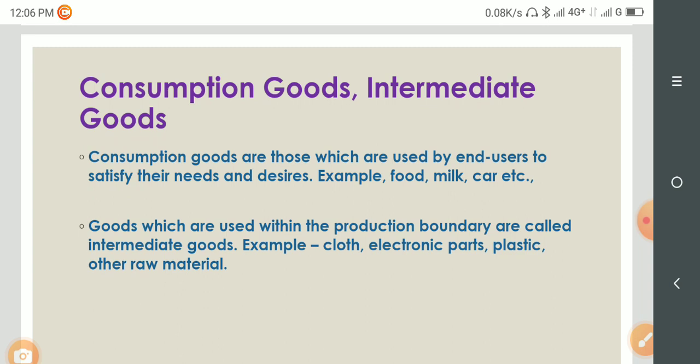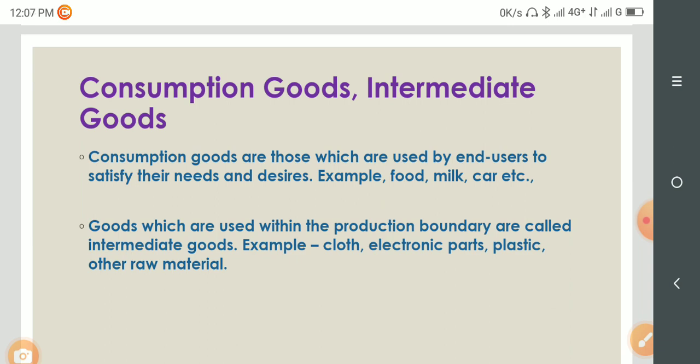Next, let us understand different types of goods. First let us understand consumption goods and intermediate goods. Consumption goods are those goods which are used in our day-to-day life, for the final consumers. Such goods are out of the production boundary. Intermediate goods are those goods which are used further in the production process. They are not out of the production boundary. Goods which are used within the production boundary are referred to as intermediate goods.